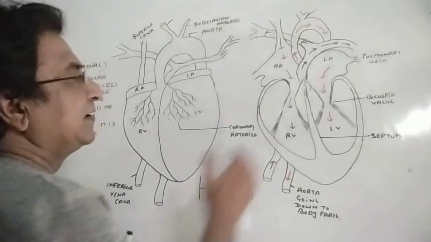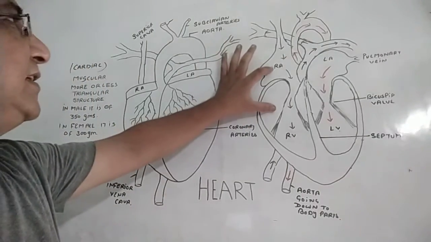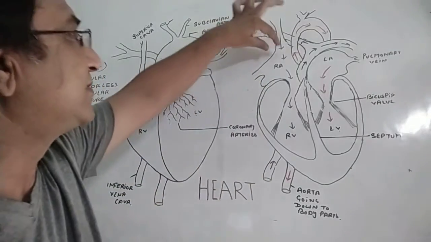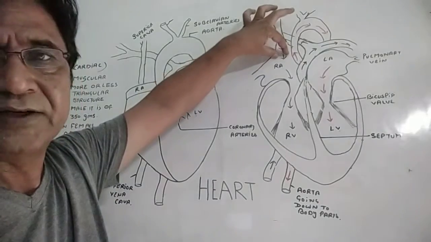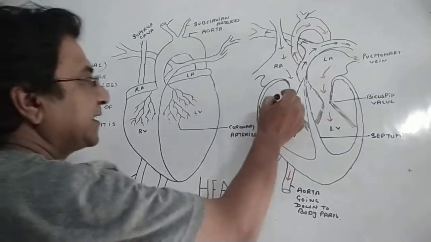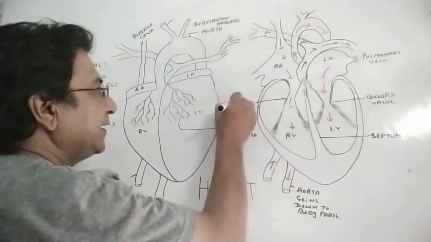The right side of the heart has deoxygenated blood. Superior vena cava as well as inferior vena cava both give the deoxygenated blood to the right auricle. The right auricle opens into the right ventricle through a tricuspid valve.